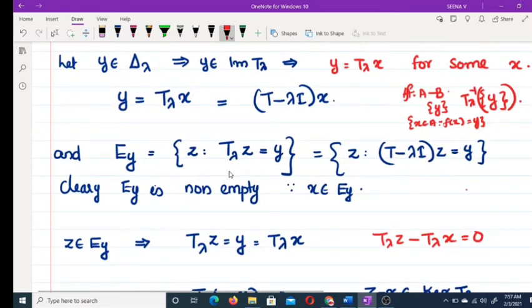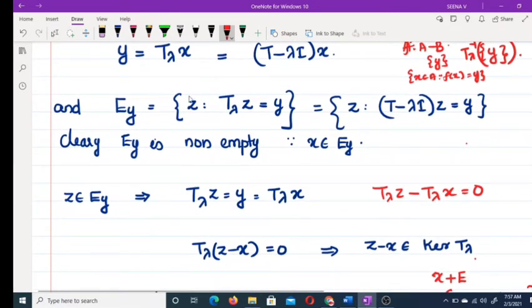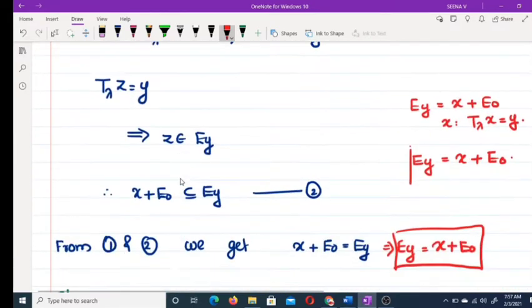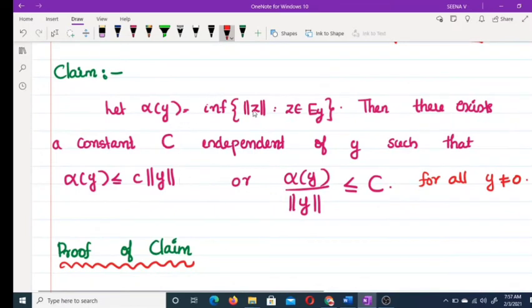Clearly this set is non-empty. Therefore, we can consider the set of norm of each element in this EY, and we are taking alpha y as the infimum of those values.